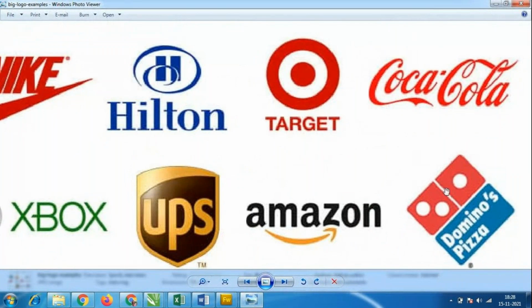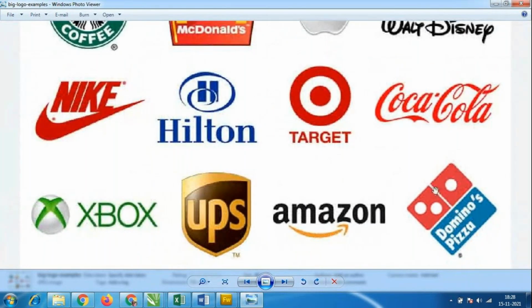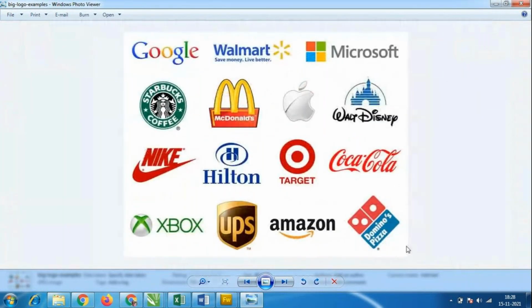Here, two sides are sharp. The other two sides are bended, curved shapes. Okay, a little bit curved. Correct. The other two sides are sharp. We have to see, these are very simple logos. We feel it, okay, very simple logo designs. Everybody can do it.